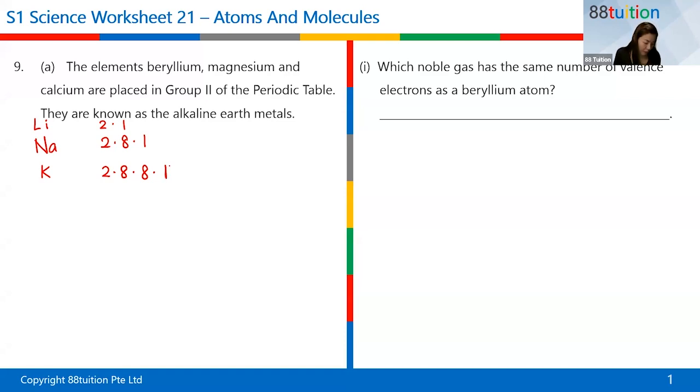Rubidium, cesium, francium, you don't have to know whatever is inside. Clear? But you need to know that for rubidium, it will eventually end up with 1 electron in the outermost shell.